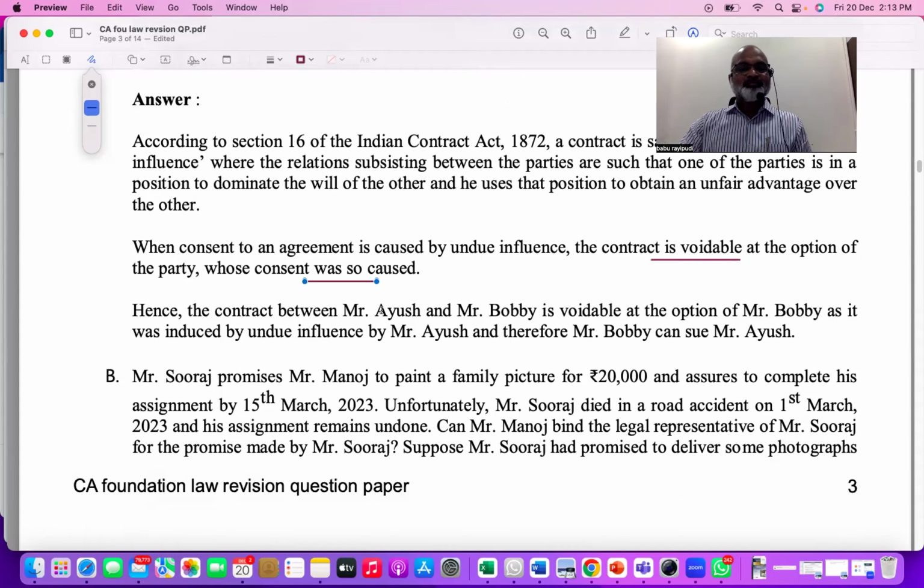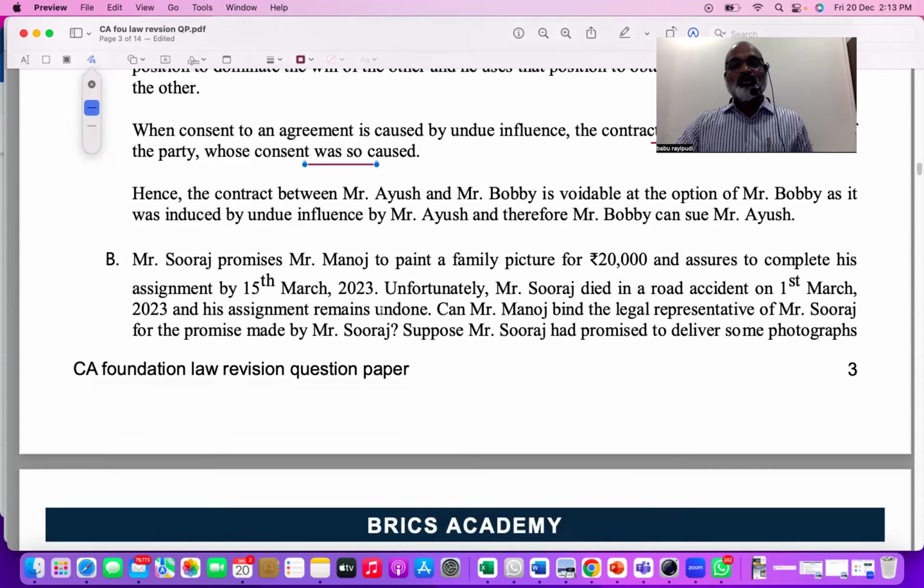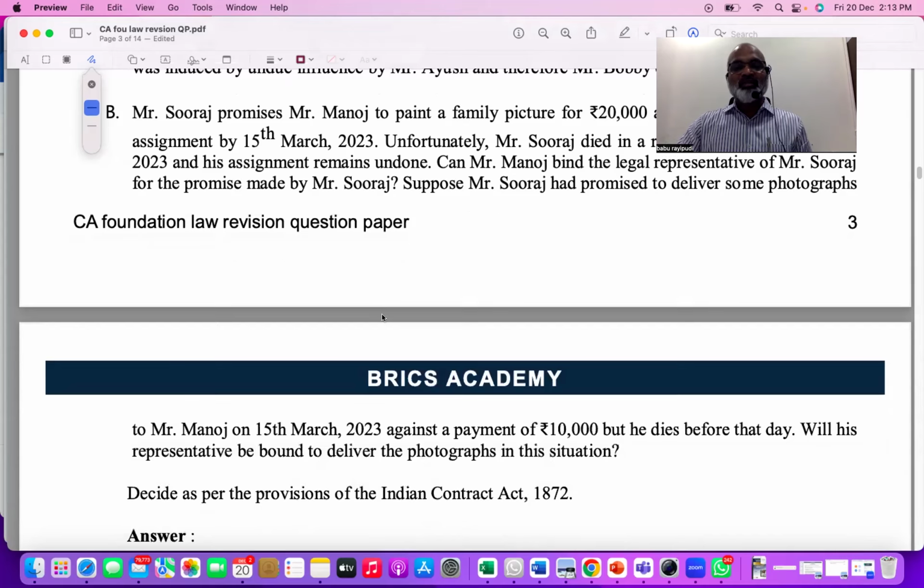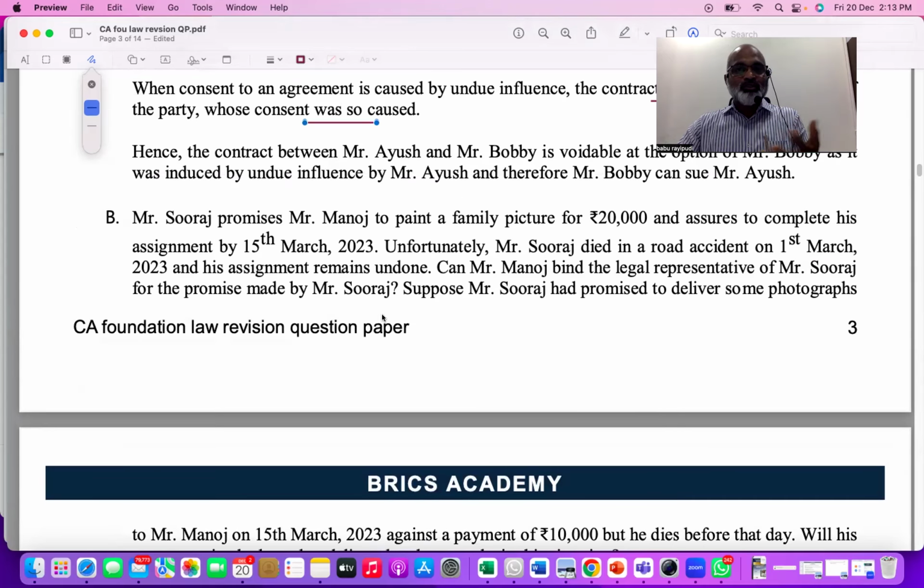Point clear? Yes. Next. One more question related to this. Slowly, you should get used to this contract case law questions answer rating.